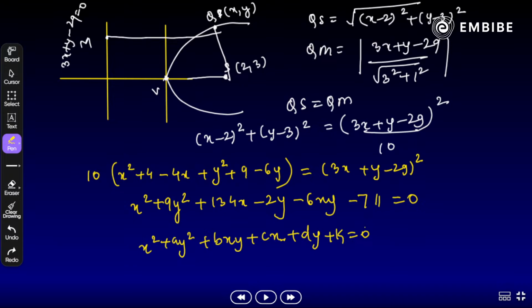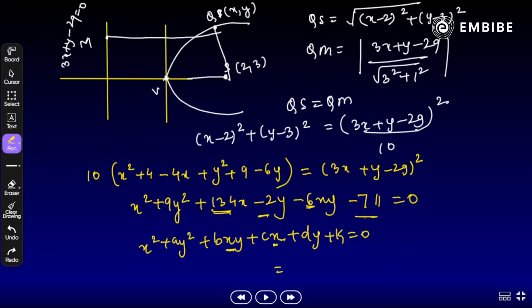All right. Okay. Once we compare, what we get? The value of a is 9. The xy coefficient is minus 6, that is b is minus 6. And the x coefficient c is 134. d is minus 2.